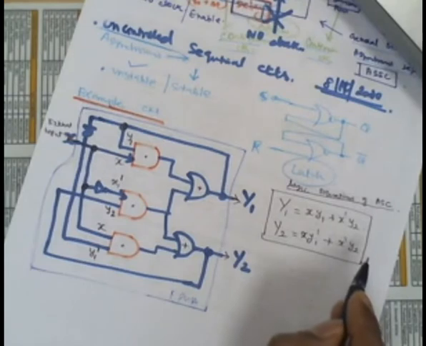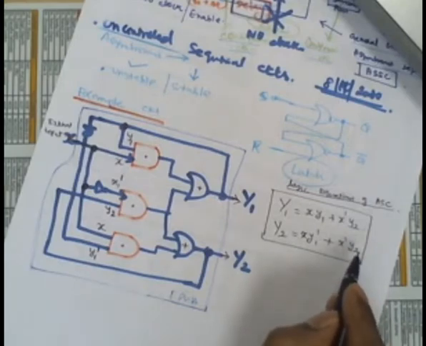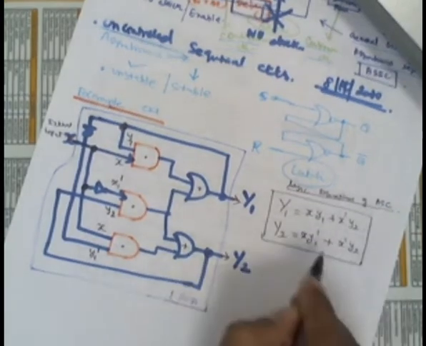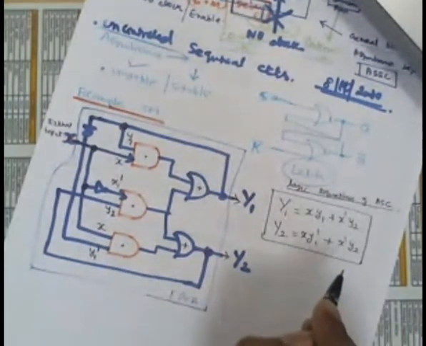Then the input is here. I change the input, and the circuit goes into one state. From that state, it again comes as the input into the circuit, so it goes into another state, then another state, and another. So it keeps moving. That is called an unstable state. In the same way, this is applicable for Y2 also in this case.